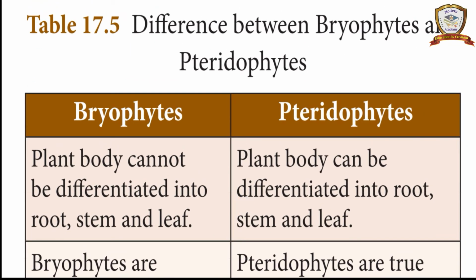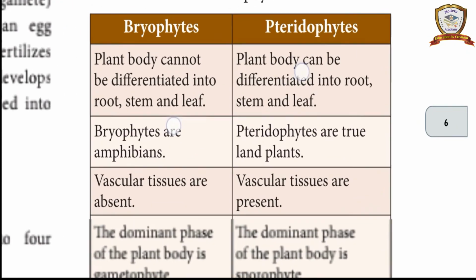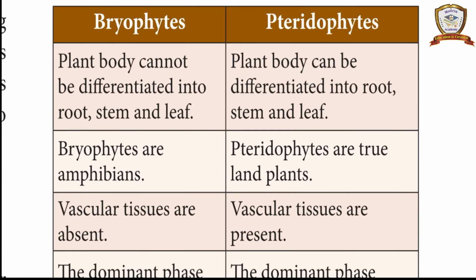Difference between bryophytes and pteridophytes. Bryophytes: the plant body cannot be differentiated into root, stem and leaf. Pteridophytes: the plant body can be differentiated into root, stem and leaf. Bryophytes are amphibians. Pteridophytes are true land plants. In bryophytes, vascular tissues are absent. In pteridophytes, vascular tissues are present.